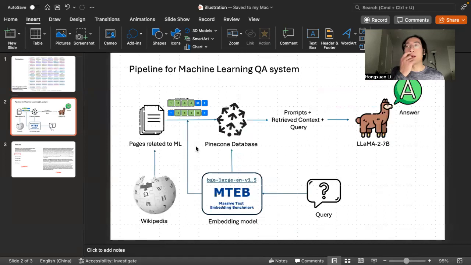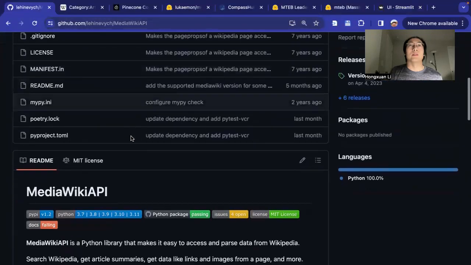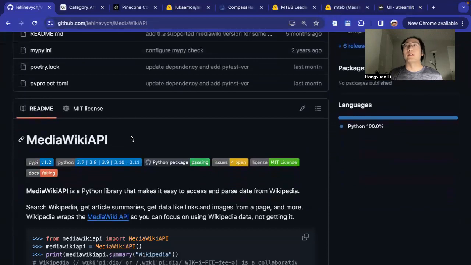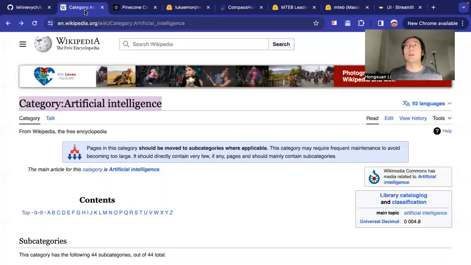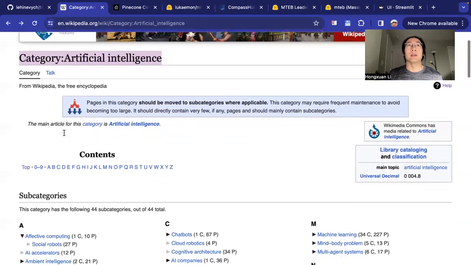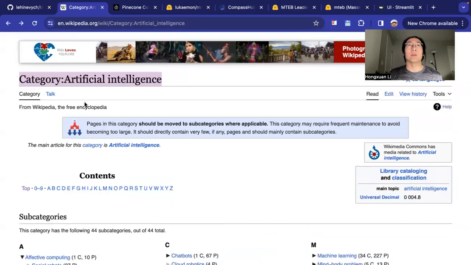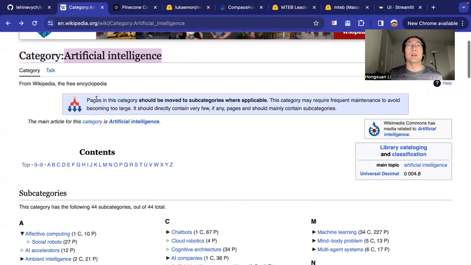So this is my pipeline. My data is from Wikipedia. I use the Wikipedia API to extract pages in the area of machine learning. And you can see that there are a lot of categories in Wikipedia. So I select some categories related to machine learning, like artificial intelligence, statistics, probabilities.